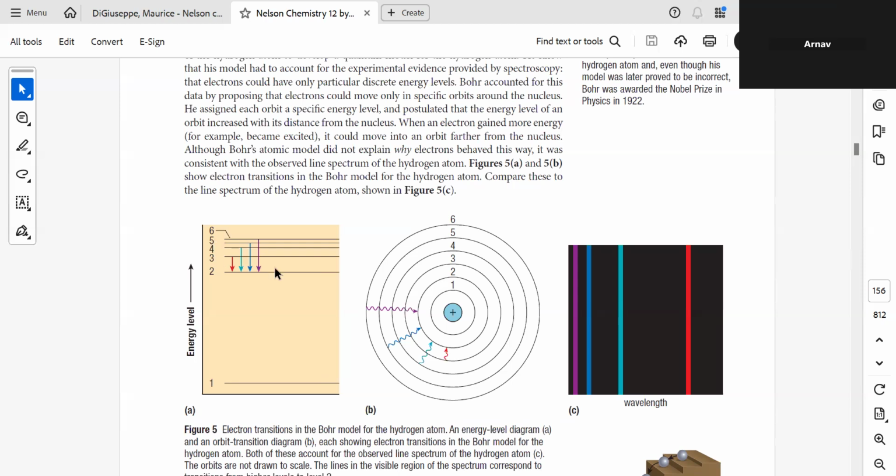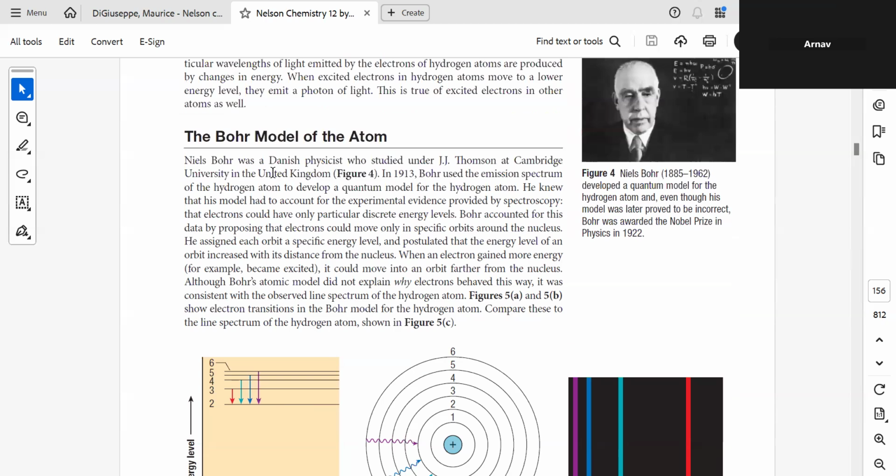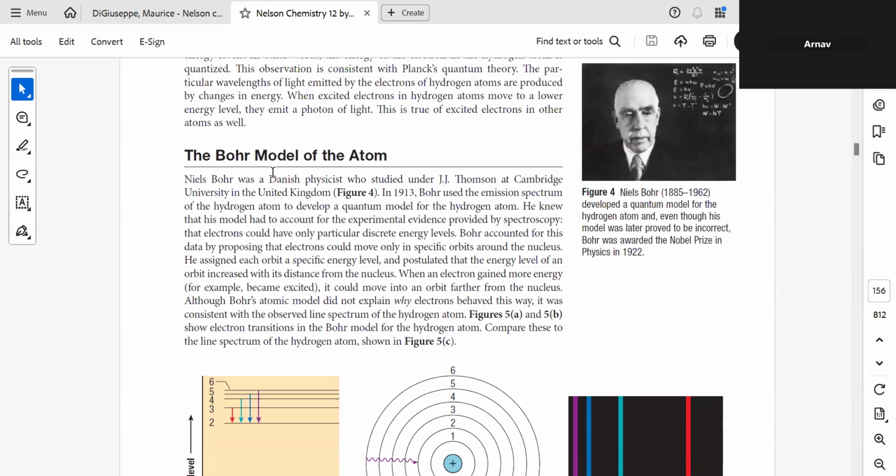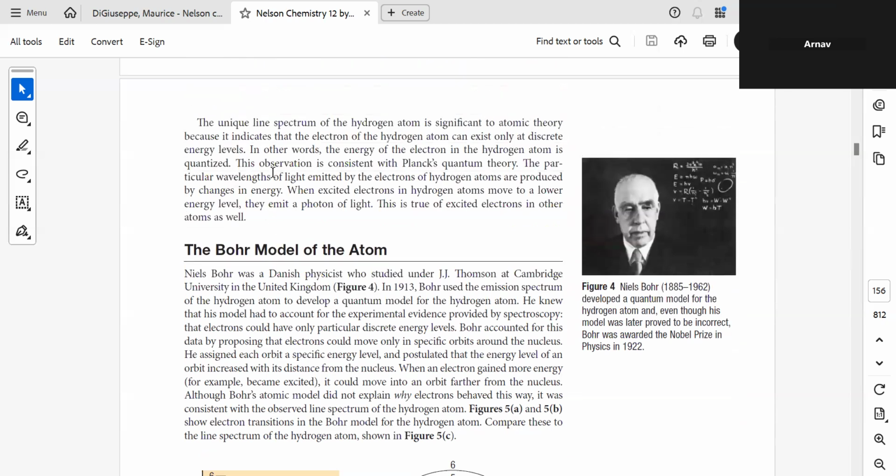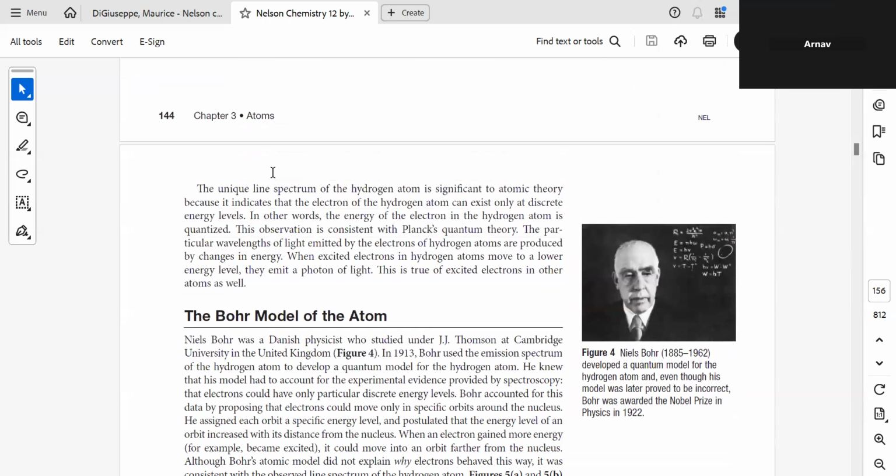Wait, Bohr-Rutherford isn't one person. Bohr-Rutherford is a combination of two people. Rutherford was a different scientist, and Niels Bohr is a different scientist.